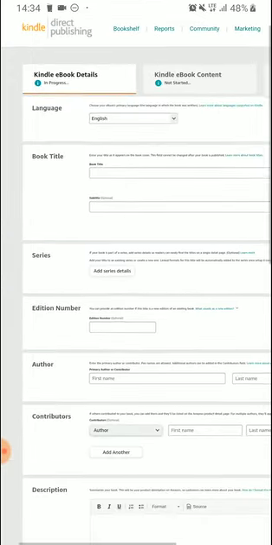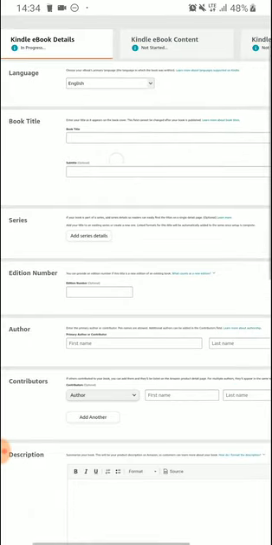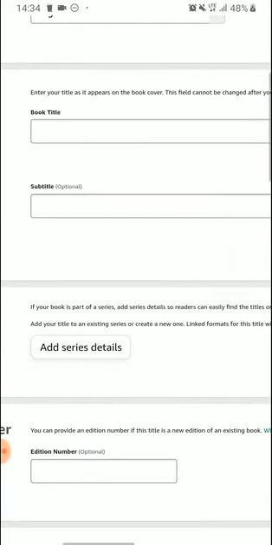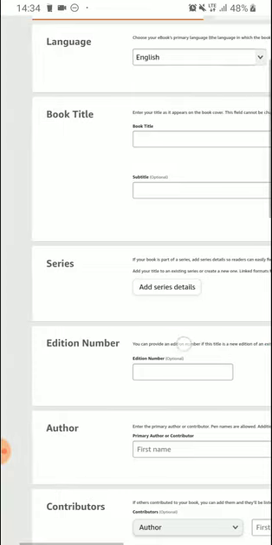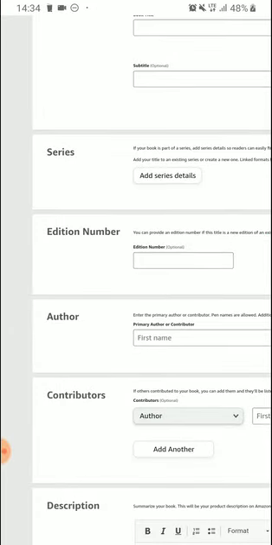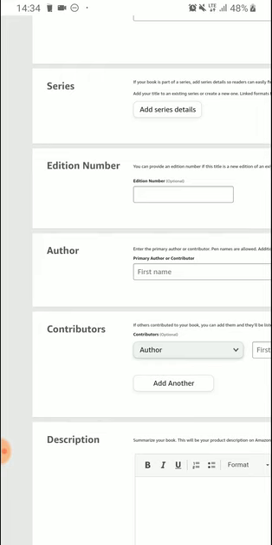So first, you can see the language, English, and book title. Put the book title here. I'll tell you about book title as you progress through the course. Subtitle is also important, but it's not a must. If you like, don't put it, but your book needs a subtitle. It helps in giving you a good positioning online. Now, if your book is a series, click on add series details. Edition number is optional, we don't use that.